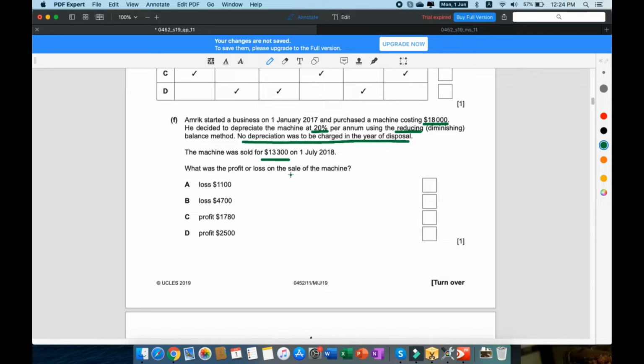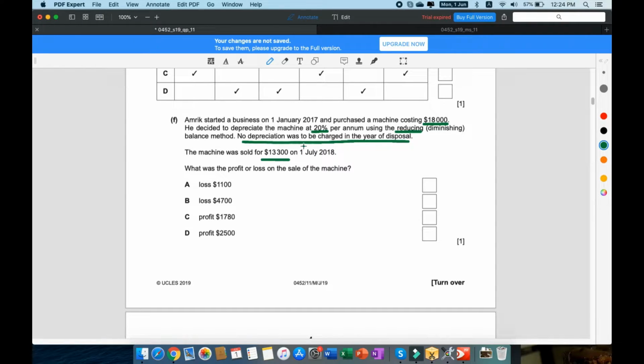So, alright, 1st January 2017. Now you have to keep in mind that he said that no depreciation is to be charged in the year of disposal. So that means that from 1st January to 1st July 2018, we're not going to count any depreciation, because this was the year in which the machine was disposed of.